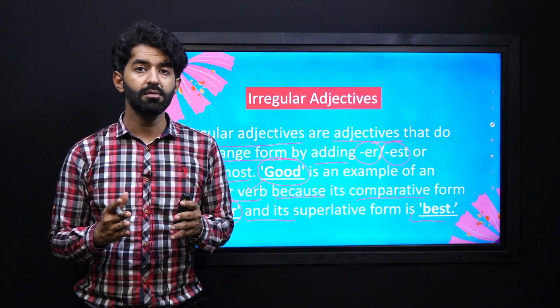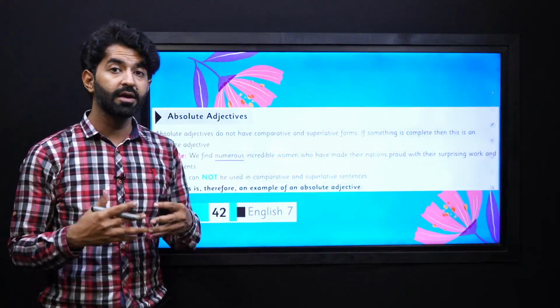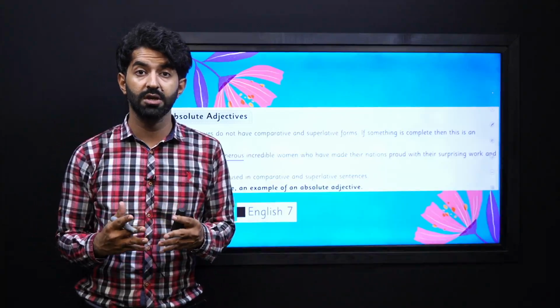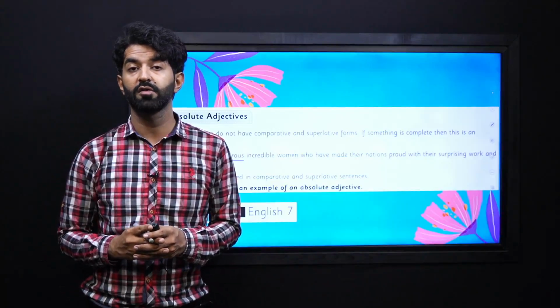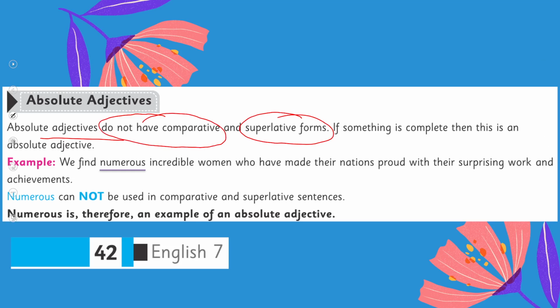Now, I hope these things are very clear. Moving on to another kind of adjective that is mentioned in our student learning outcomes, the absolute adjective. Absolute adjectives do not have comparative and superlative forms. If something is complete, then it is an absolute adjective.